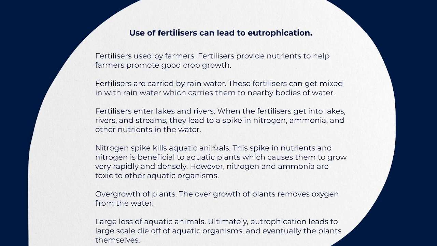They promote good crop growth, right? So if there's rain in that area, the fertilizers present inside the fields will be drained out of the fields by the rainwater, of course. When this happens, it can go to the nearby water bodies.